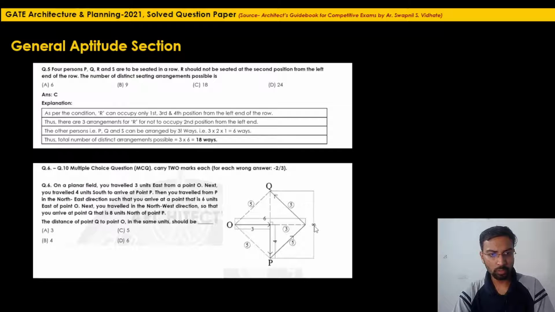What is next? Next you travel in the northwest direction, so that you arrive at a point Q that is 8 units north of point P. You already have 4 units from this particular point till point P. Now the total distance they have mentioned is 8 units. So that means you are 4 units away from this particular midpoint. So what they are asking right now is the distance of point Q from point O in the same units.